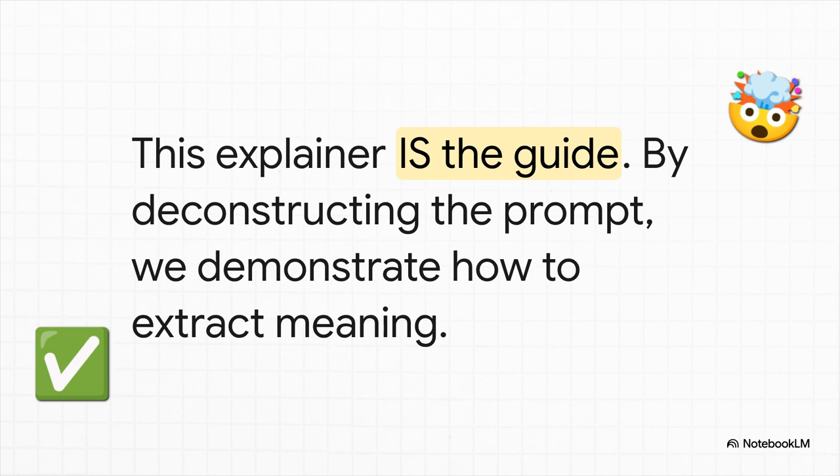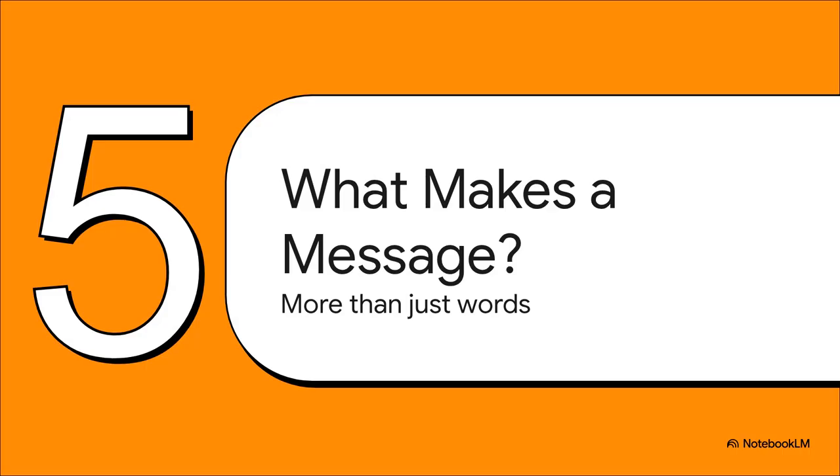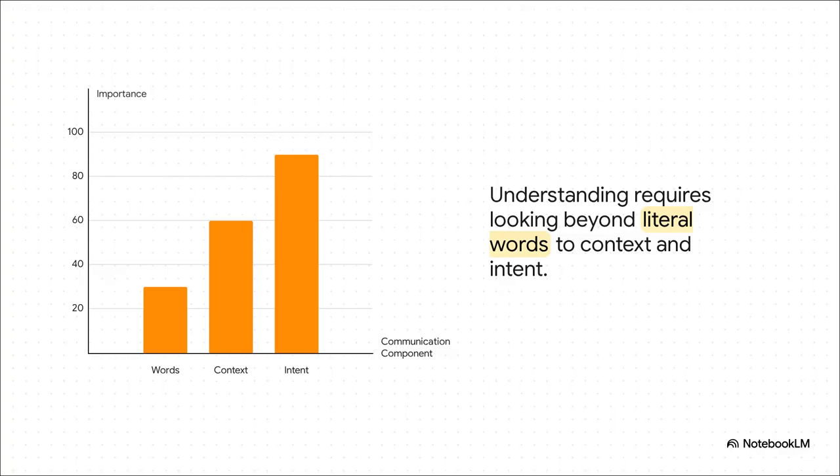by explaining the request. So what's the big takeaway from all this? This whole exercise tells us something really important about what actually makes up a message. It's so much more than just the words on a screen. It's this mix of intent, context, and how we interpret it all. Think about it like this. The literal words someone uses, that's just the starting point. It's actually the smallest piece of the puzzle. To really get what someone means, you have to look higher, at the context surrounding those words, and most importantly, at the intent, the goal that's driving the whole conversation.